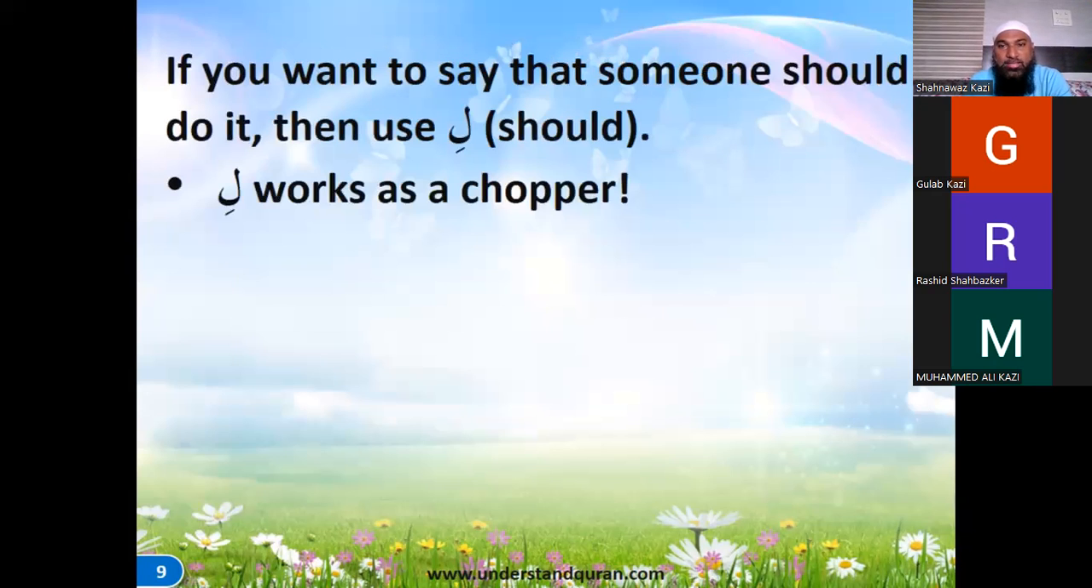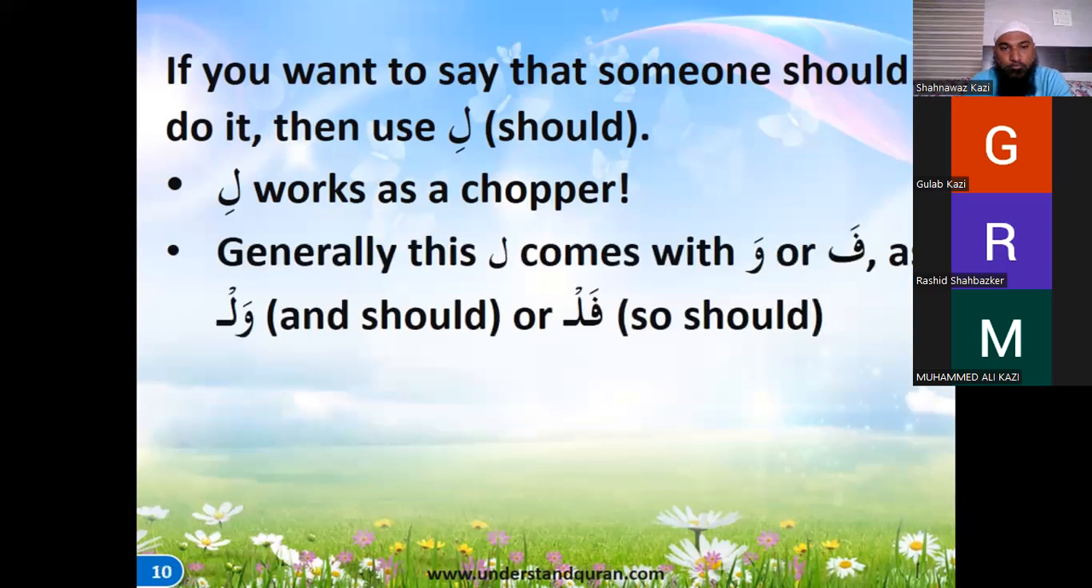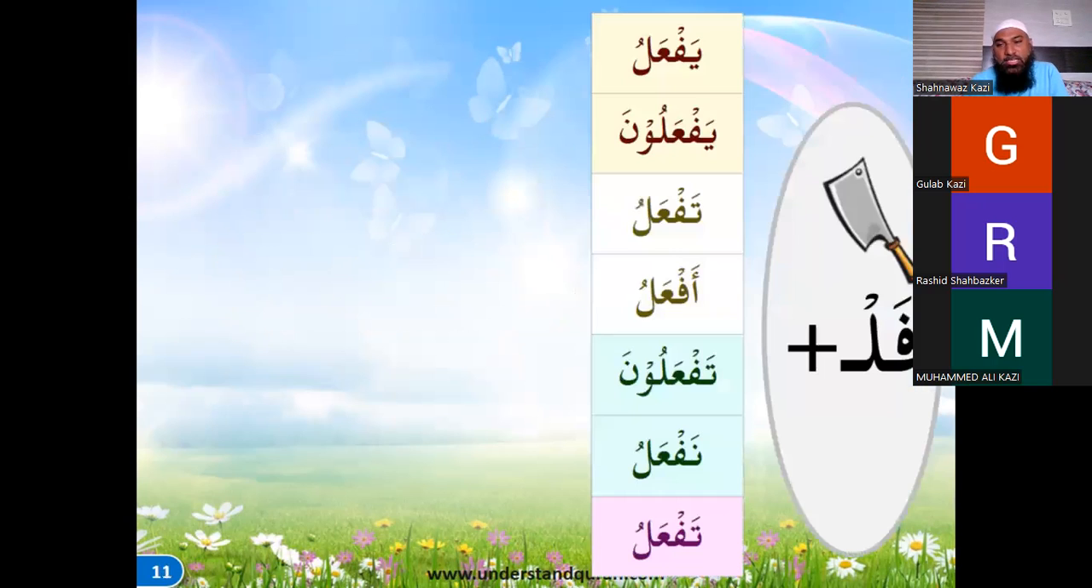So if you want to say that someone should do it, then we have to use li, should. Li works like a chopper. Generally this lam comes with a waw or a fa, or, and that's why it is written as wal or fal, and should or so should, right? So let's see, fal plus yaf'alu, yaf'aluna, taf'alu, taf'aluna, af'alu, naf'alu, and taf'alu, what does that become?